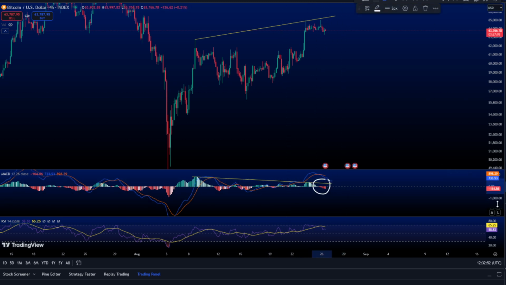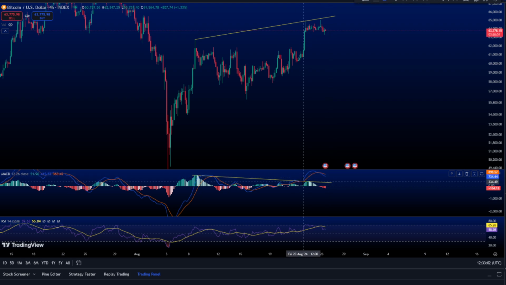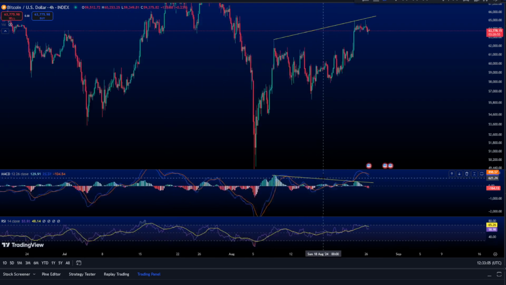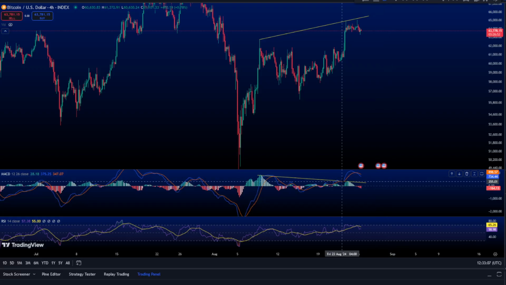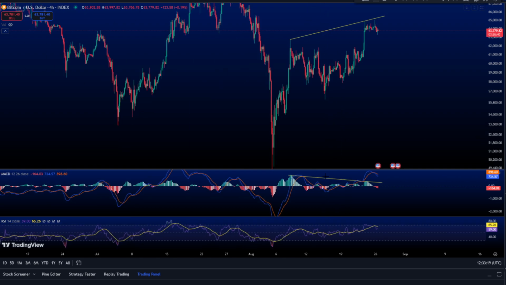And now we have started to see some red volume on the 4-hour chart on the MACD, plus the trend has already reached, I think, a high. We can see some curves, and we can see the cross. It's a bearish cross on the MACD, so we might see some move towards the downside as well.